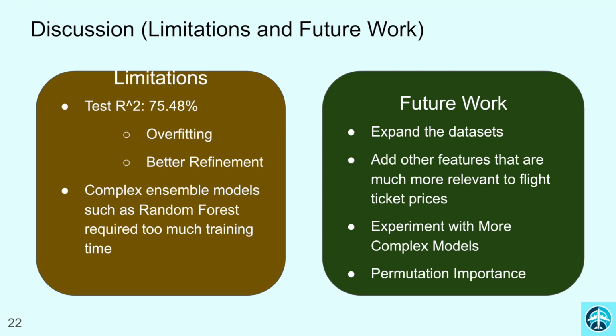Notably, models like random forest and gradient boosting require a lot of training time, and our future work will focus on expanding the data sets and adding more relevant features, and also experimenting with more complex models and adding permutation importances.